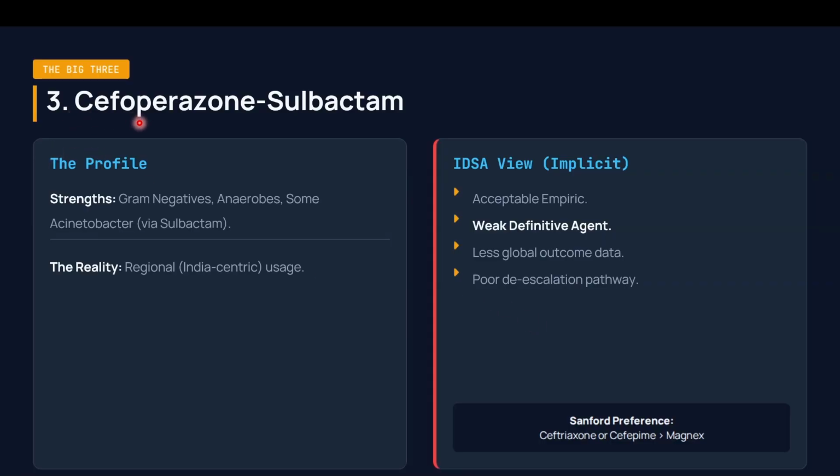The other drug in this group is Sulbactam. It has a high gram-negative spectrum, and some Acinetobacter is also covered due to the Sulbactam component.